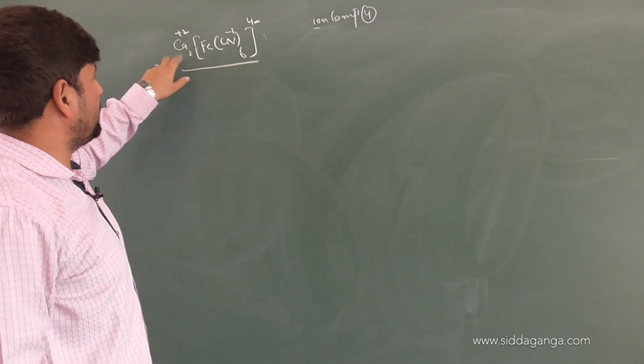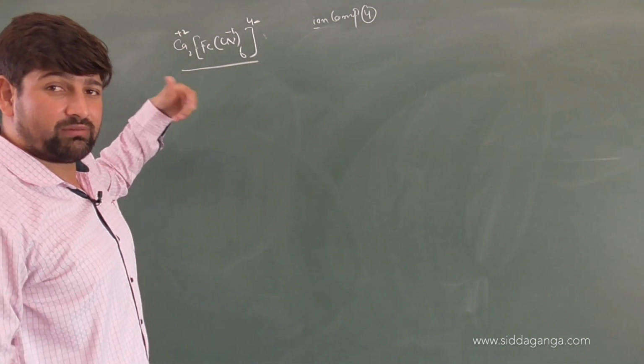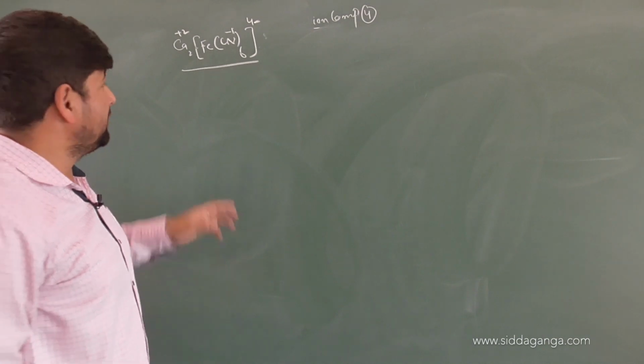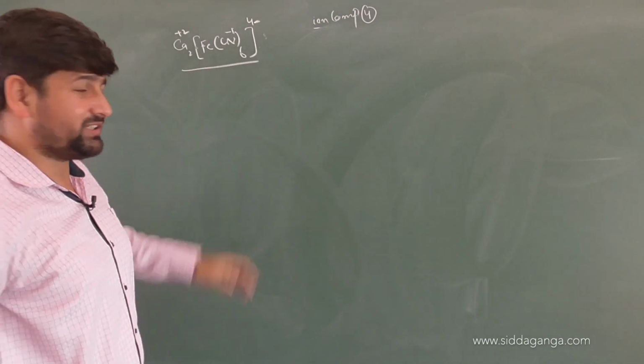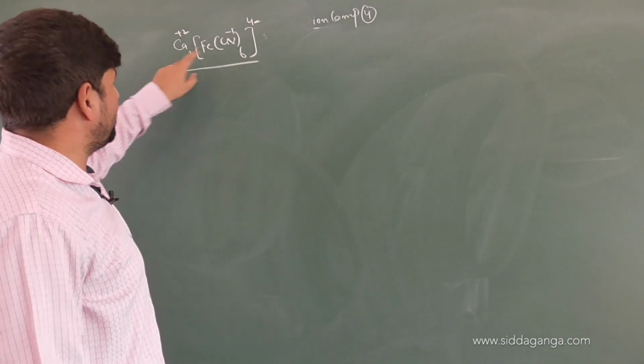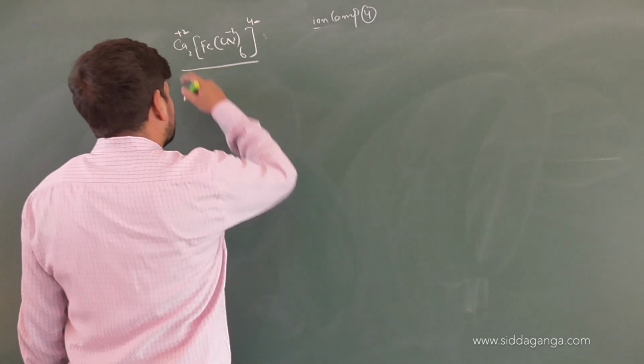So when you are naming, what do you name first? Cation. So again, you won't write dicalcium here. It is single calcium, and whatever the number of counter ions are there, they are written as one word. If it is negative, it's added with "ide." If it is positively charged, it will finish as such. If it is neutral also, it will finish as such. Usually, neutral will not be acting as a counter ion for us. Right. So it will be